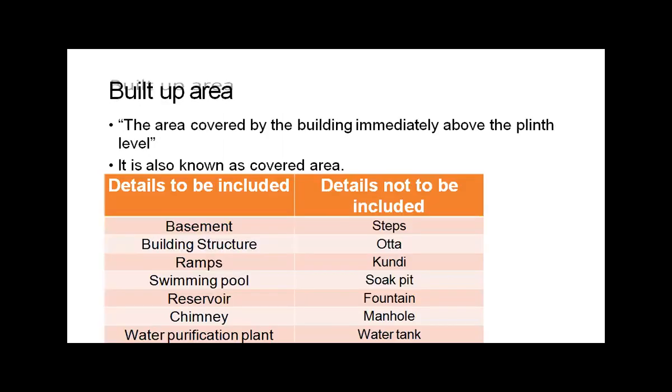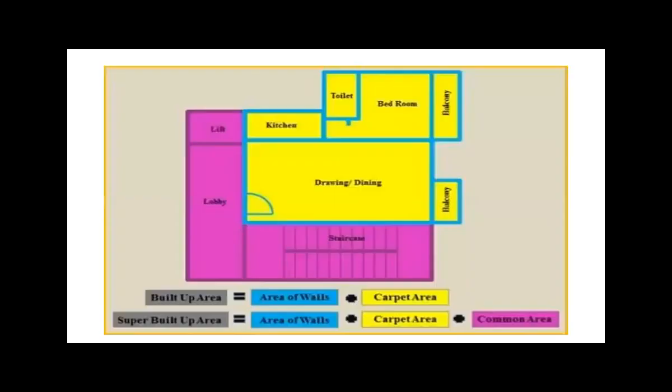Built up area, all these areas you can understand easily from this diagram. The area which is marked in yellow color, it is carpet area. It includes all the areas which are inside the close walls of the house.